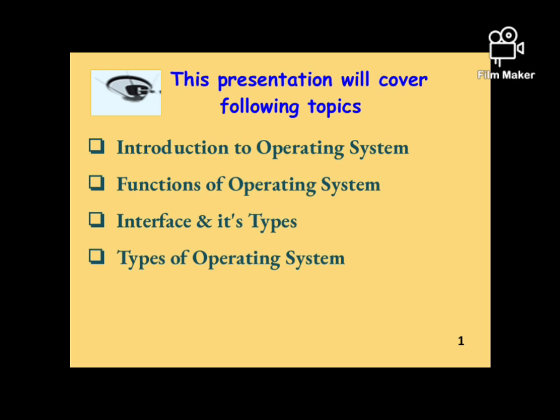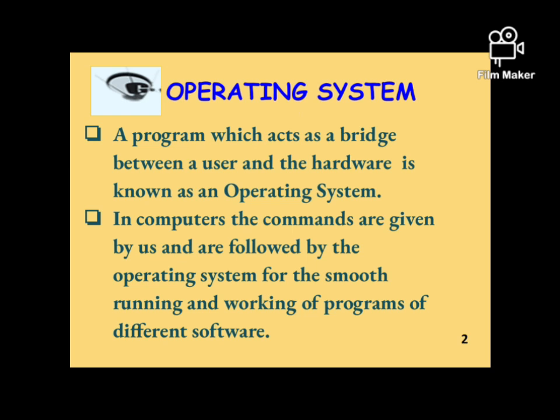Now, before starting, we all should know about the computer system. The computer comprises hardware, software, and thirdly, the operating system. The hardware is all those parts that we can touch. The software are the parts of the computer system that help in governing any type of operation. And now the time has come to discuss the operating system.